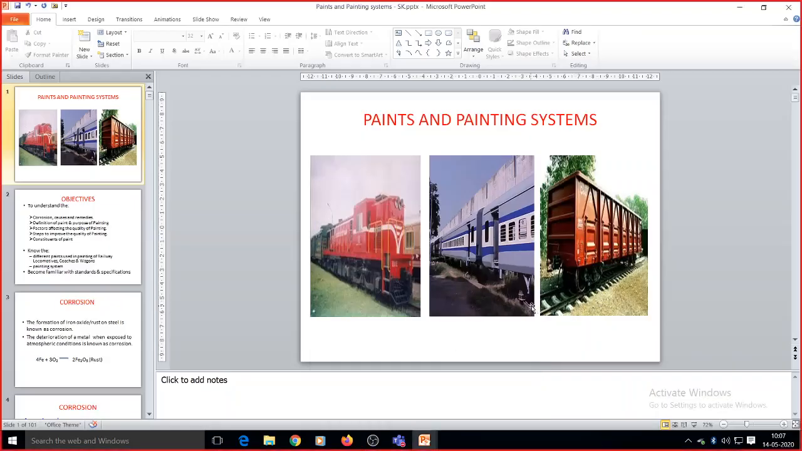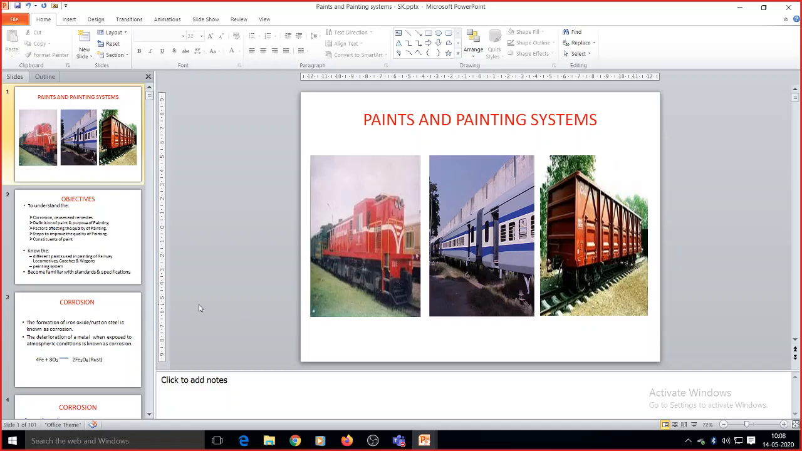So this class is about the paints and painting systems. Briefly, we will discuss what a paint is, what the various ingredients of the paints are, and what the painting systems are that have been developed for our rolling stock. That may be for the locomotives, coaches, and also for the wagons.